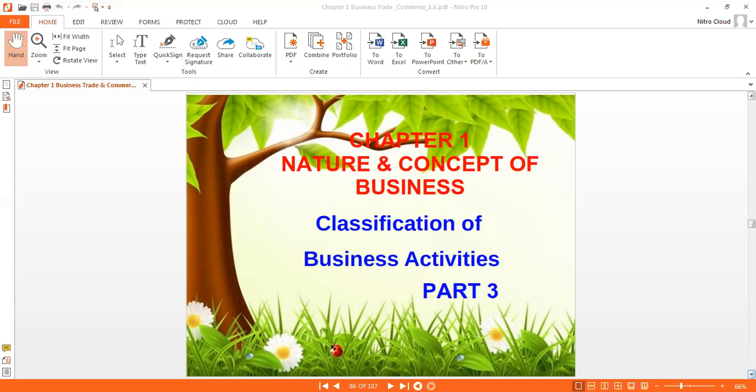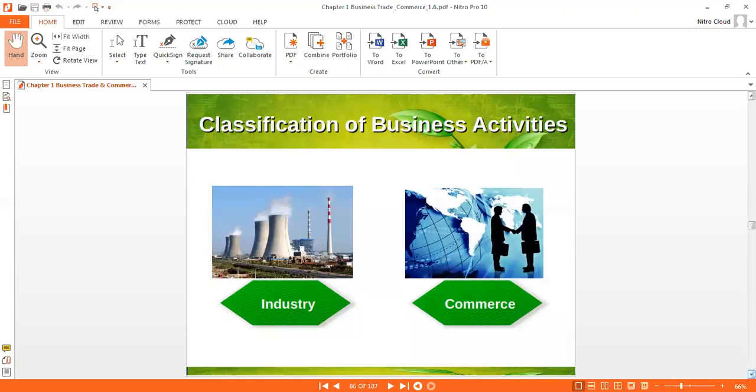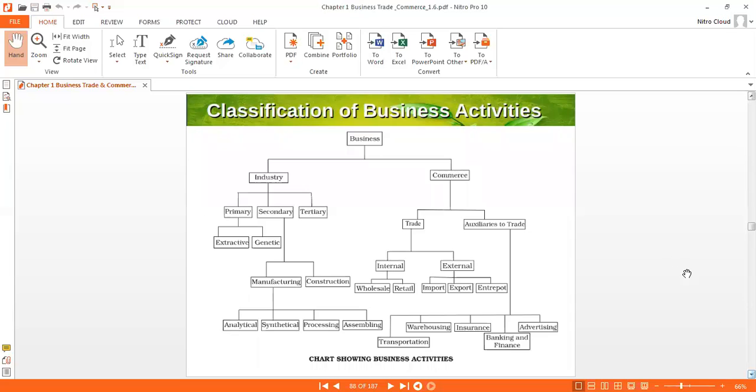Now business activity is classified into two categories: industry and commerce. You can see this is a detailed chart about classification of business activity. Industry is again classified into primary, secondary, and tertiary. Primary industry is classified into two: extractive industry and genetic industry. Secondary industry is also classified into two: manufacturing and construction industry. Manufacturing industry is classified into four categories: analytical, synthetical, processing, and assembling.